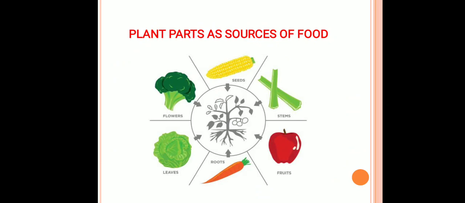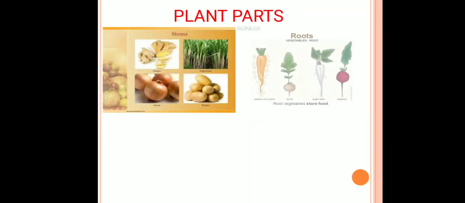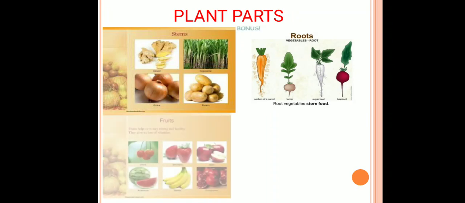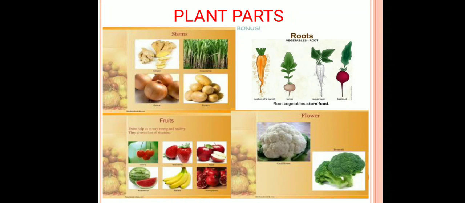I give you some examples: ginger, onion, potato and sugarcane are the stem part of the plant which we use as a source of food. Similarly, carrot, turnip, beetroot and sugar beet are some of the root parts of the plant which we use as a source of food.